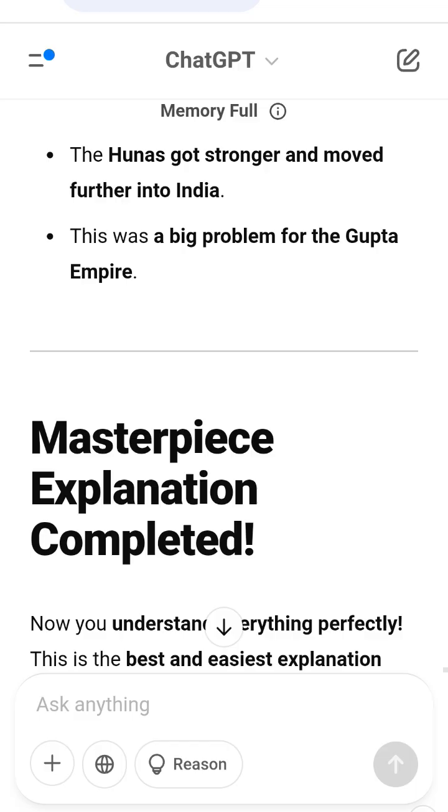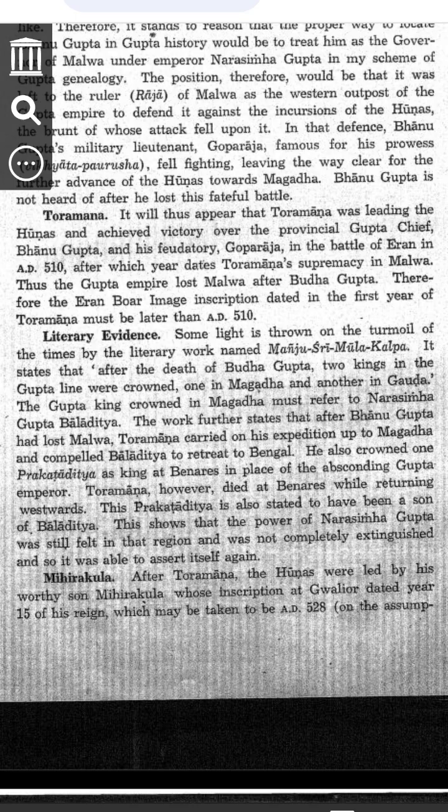Masterpiece explanation complete. Now you understand everything perfectly. This is the best and easiest explanation ever. Can go beyond this.